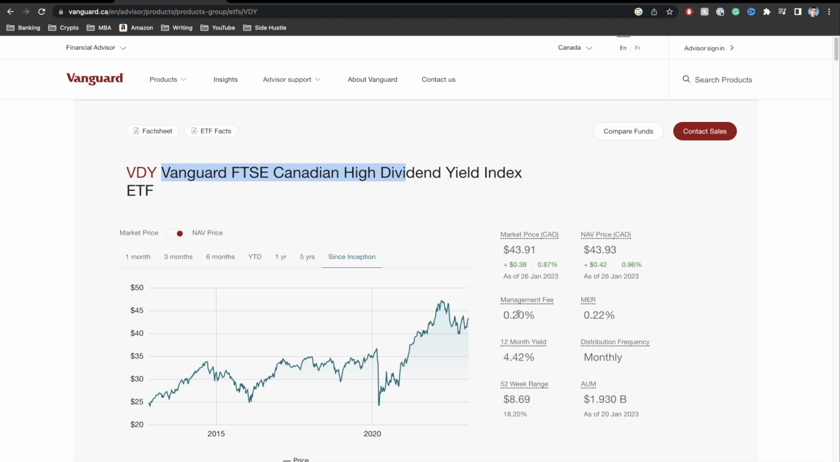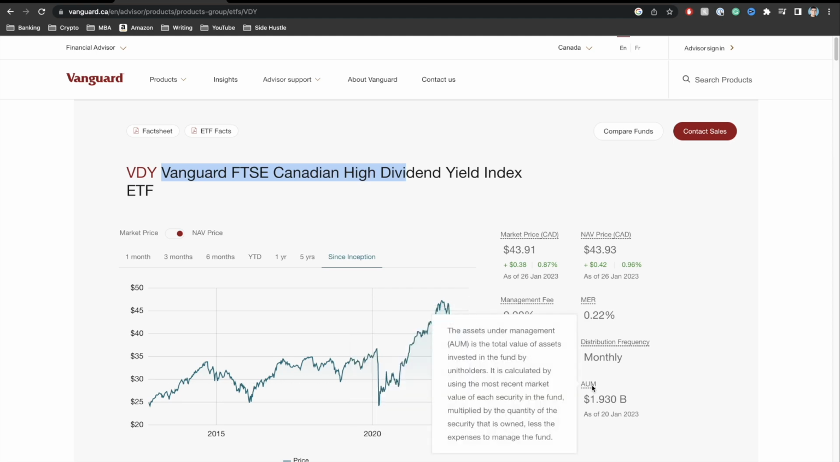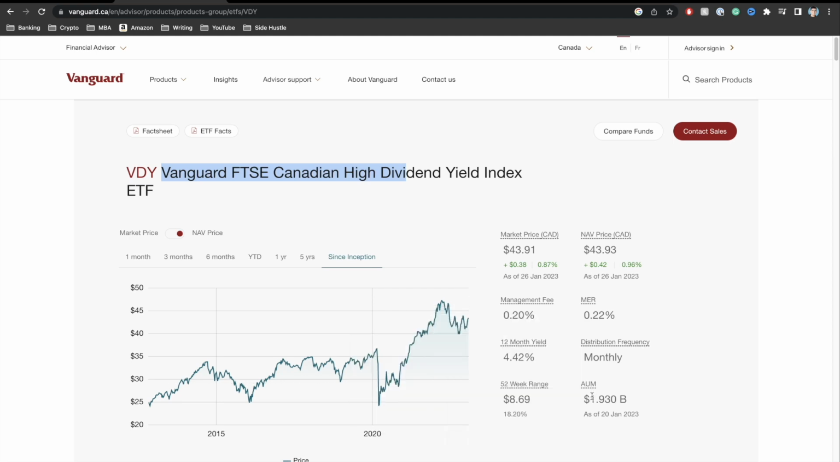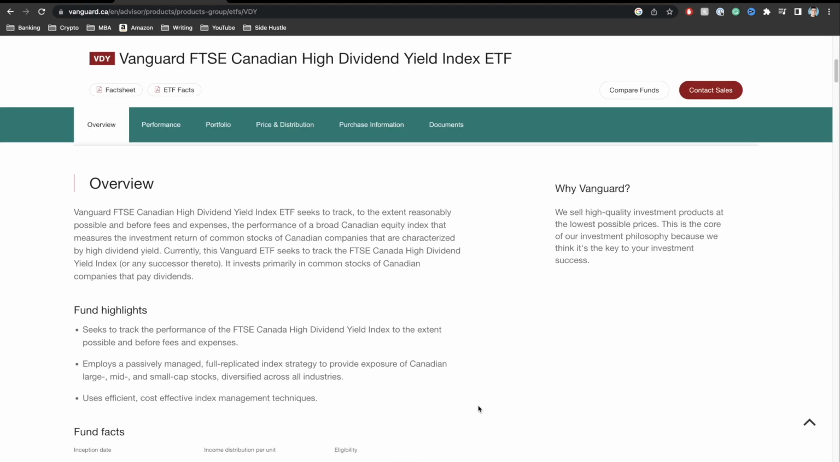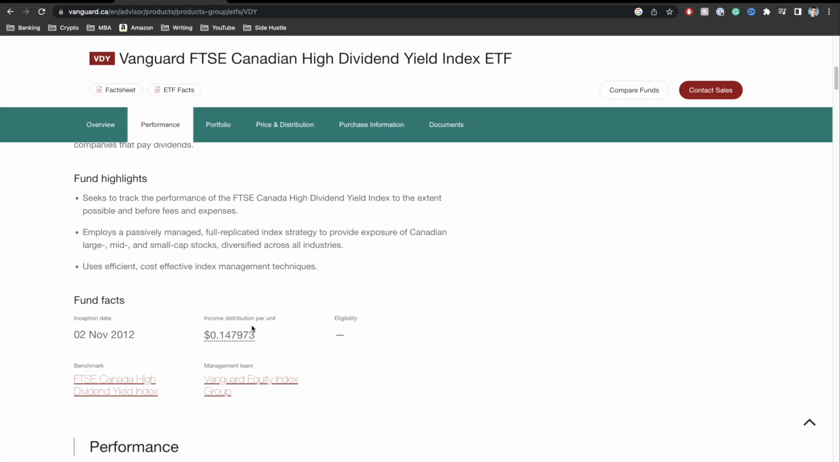So again, for every $1,000 that you spend, you have to pay $2 annually to the fund for them to manage it. Once again, guys, the distribution is monthly, which means that you get a payment every month into your account for just holding these shares. The dividend yield over the last 12 months was about 4.42%. And we can see over here that the assets under management, that's what AUM stands for, is 1.9 billion, okay, 1.9 billion Canadians.